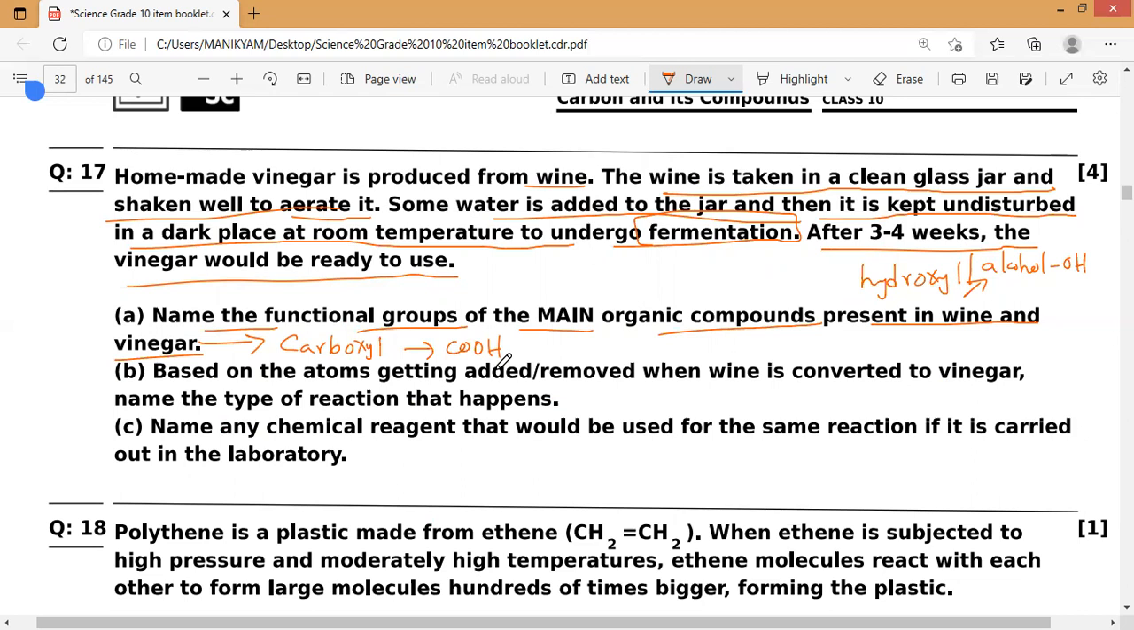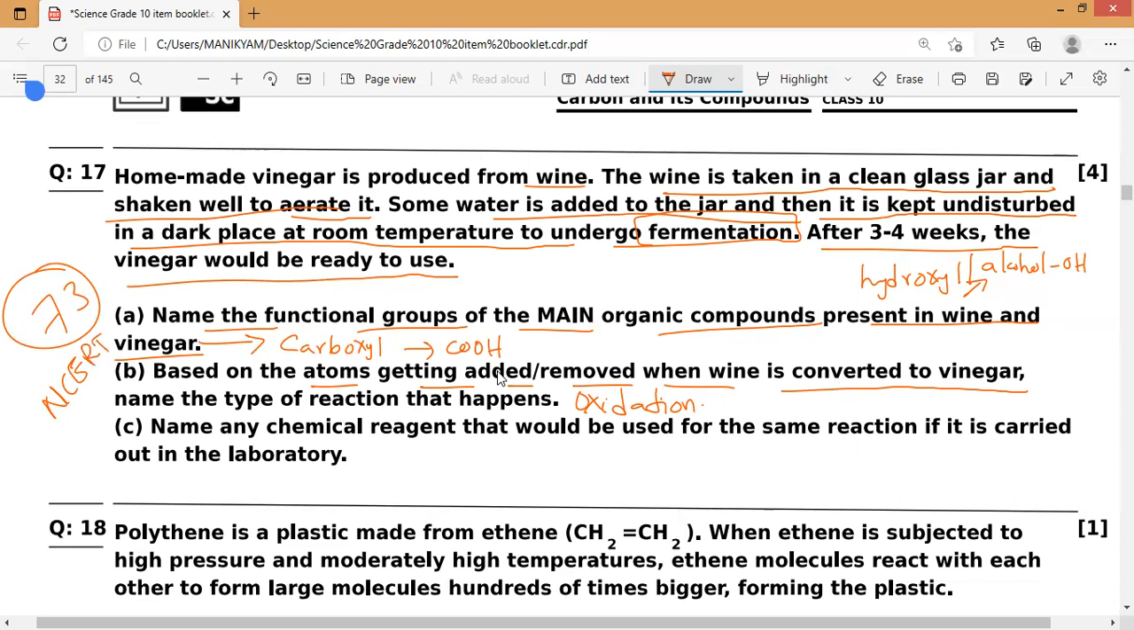Now if you open page number 73, you will be having this one. That orange color box, alcohol as a fuel, fermentation process, how we are getting it. Now based on the atoms getting added or removed, when wine is converted to vinegar, name the type of reaction that happens. Actually, it will come under oxidation reaction. So that is what we can say. It is oxidation reaction. If you open page number 73 in NCERT, you will be having an orange color table, alcohol as a fuel.